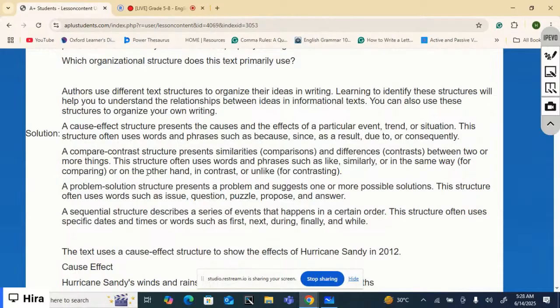And the words like on the other hand, in contrast, or unlike are used to present differences, to present contrast. So remember these words, they will help you when you are reading a text and figuring out which text structure is presented in it. So these words will help us.